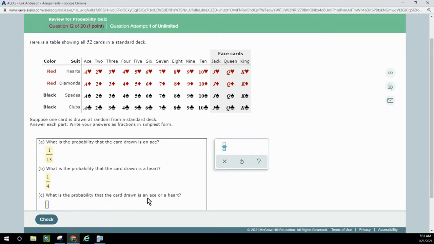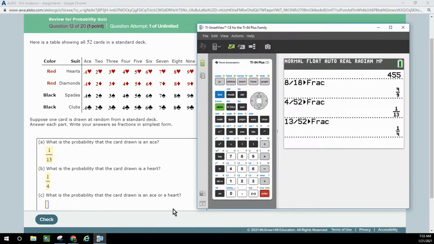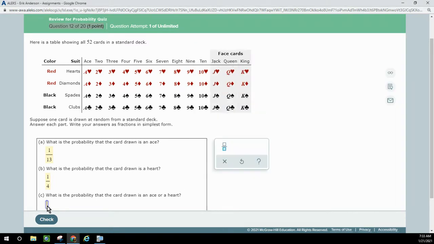What is the probability that it's an ace or a heart? So all of the hearts, that's 13, plus 3 more aces gives us 16. So 16 divided by 52 is 4 out of 13.